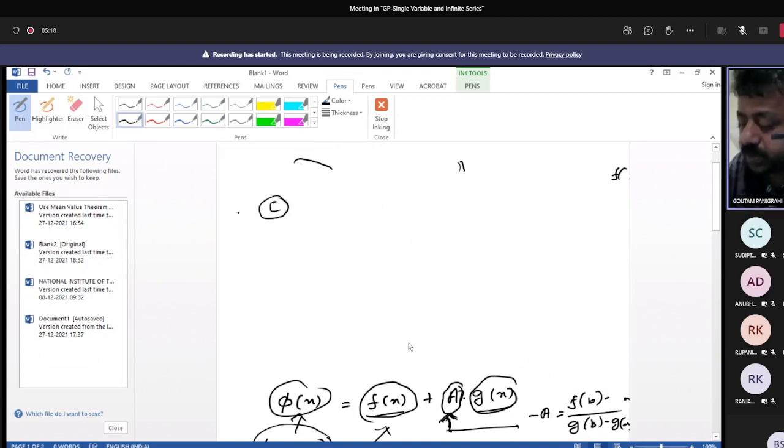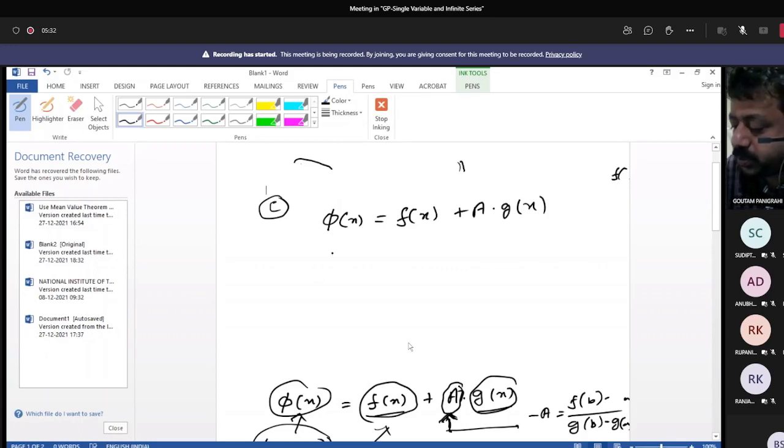Now according to your assumption, phi(x) equals f(x) plus capital A into g(x). So phi'(x) equals 0 because it satisfies all the conditions of Rolle's theorem.